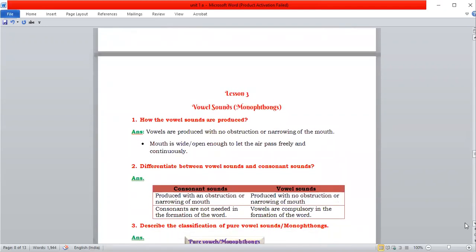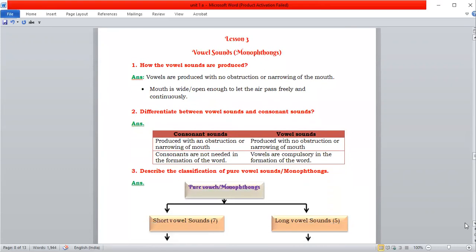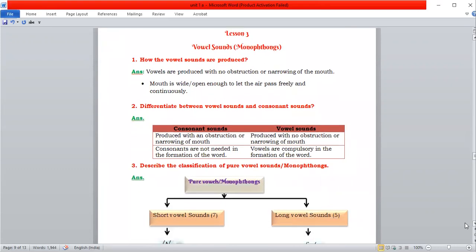Lesson 3, vowel sounds. Vowel sounds are classified into monophthongs and diphthongs. Monophthongs are also called pure vowel sounds and diphthongs are also called glides. The vowel sounds are 12. So 5 vowel letters will produce 12 sounds.